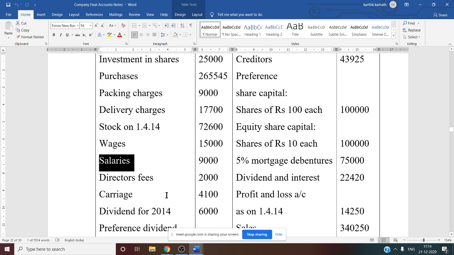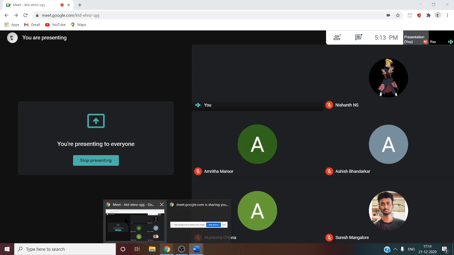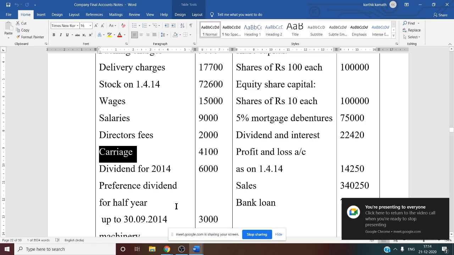Then director fee is given and carriage is also mentioned. Director fee and carriage, a debit balance is given in the problem. So debit balance means it is other expenses. Other expenses, working note number 30 in profit and loss account. The last working note of the profit and loss account, there we have to write this information, that is director fee and carriage.